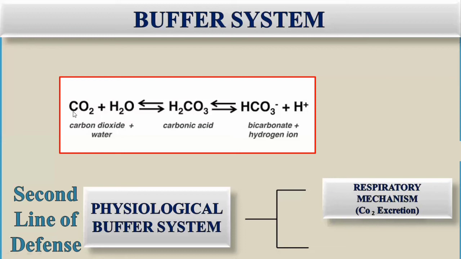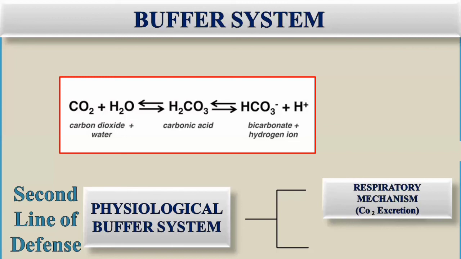So when carbon dioxide is retained in the body, it means that the respiration will be decreased. The breathing will be decreased in case of the alkaline environment. If there is high pH, or a decrease in hydrogen ion concentration, then the rate of respiration, or the breathing, will be decreased.